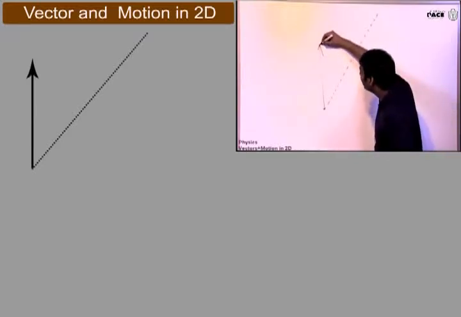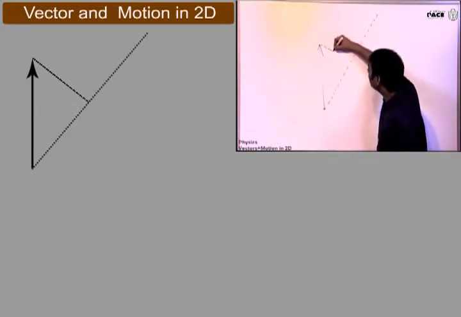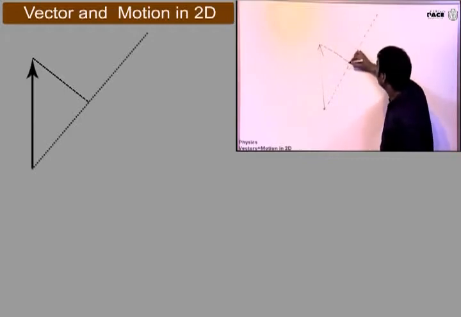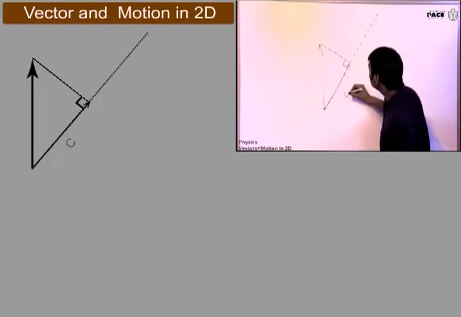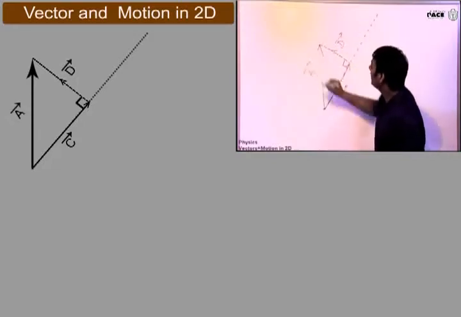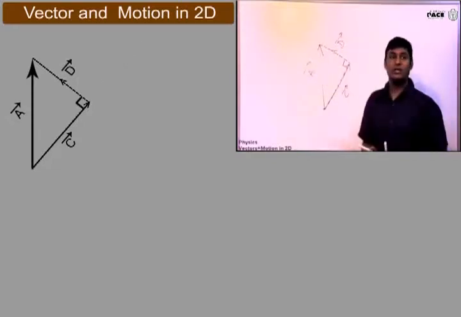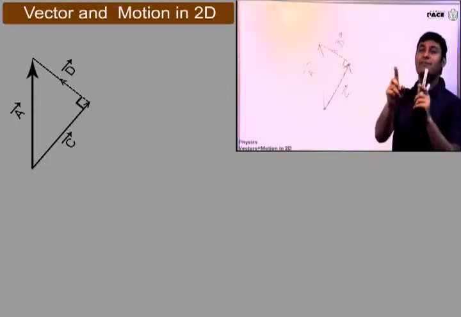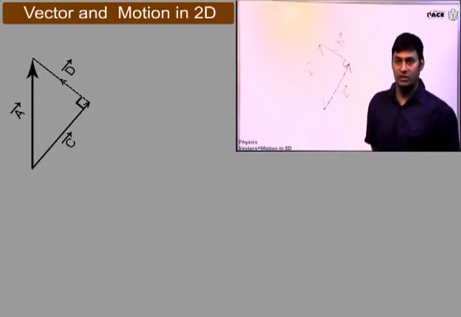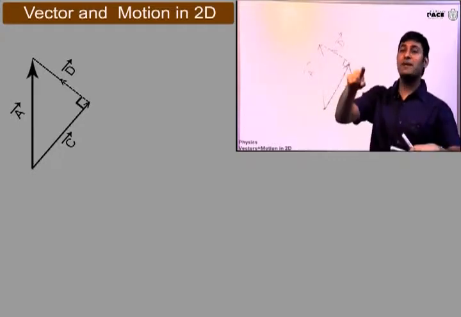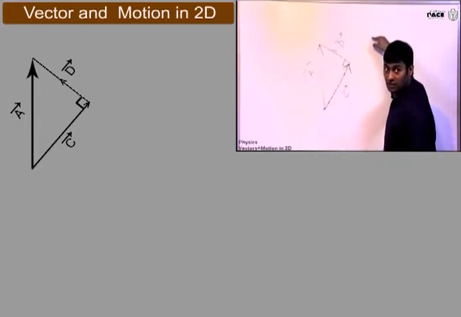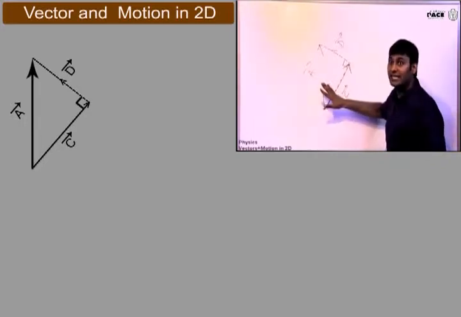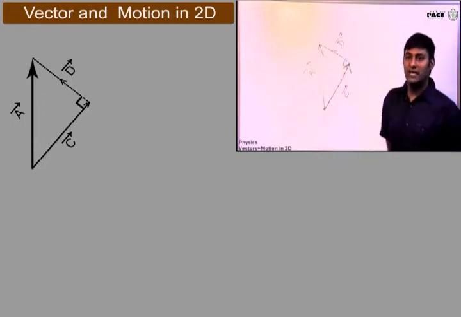Okay, fine. So drop a perpendicular on this line, and there will be only one solution. This will be one vector. Let this vector be C. Let this vector be D. And C plus D will give me A, and there will be only one way in which you can break it. If there is a vector and I want to break it into two mutually perpendicular vectors, and I specify one direction, one vector has to be along the red direction, then there is only one unique way of breaking it.